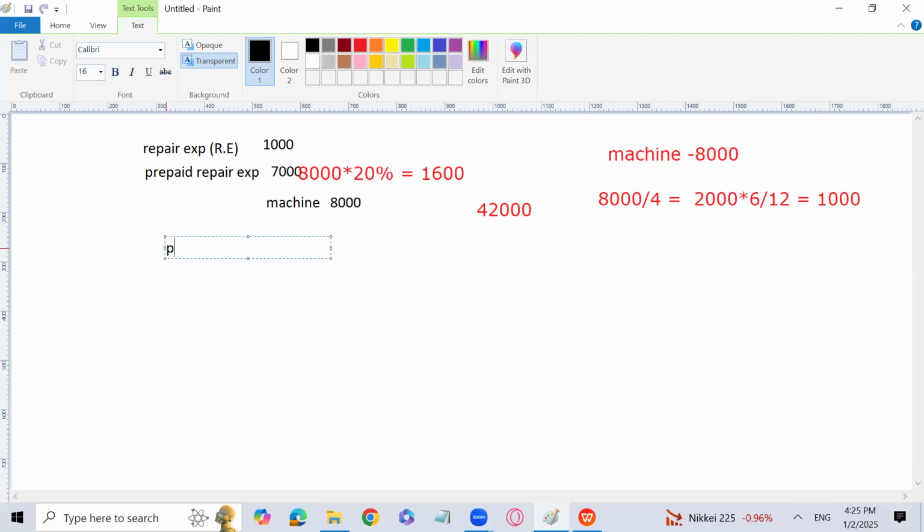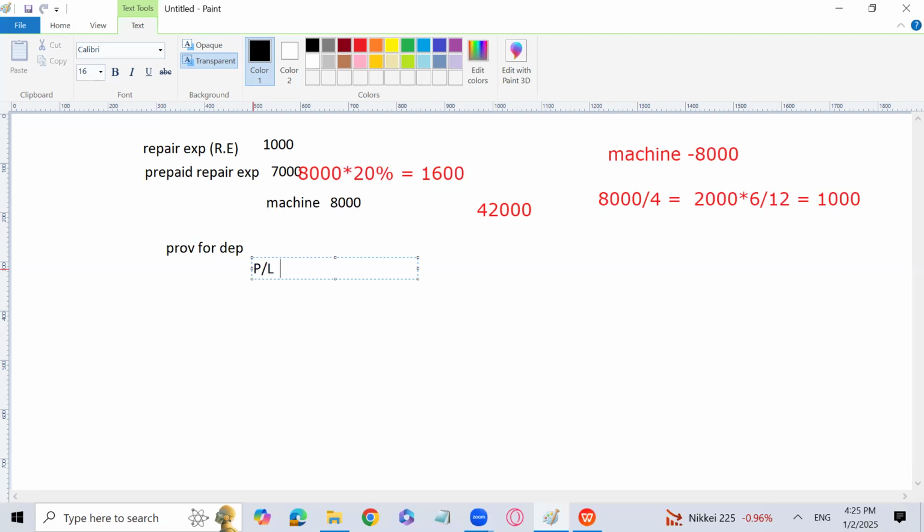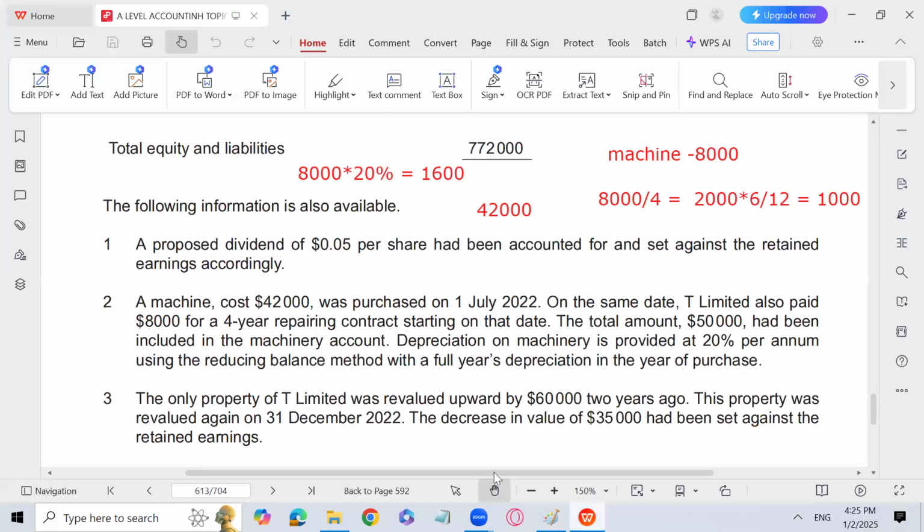Same is the case with depreciation. We will go for a reverse entry, provision for depreciation to profit and loss account in order to cancel the depreciation, which is going to be 1,600. This is the most complex point of this particular question. And definitely this is A2. So the students used to find it a little difficult actually.